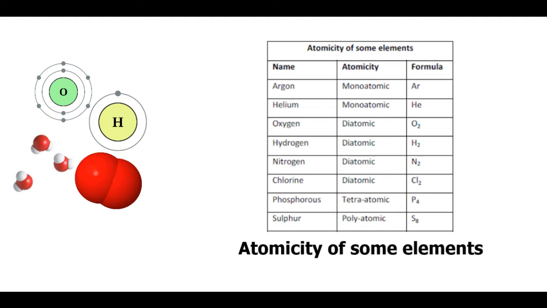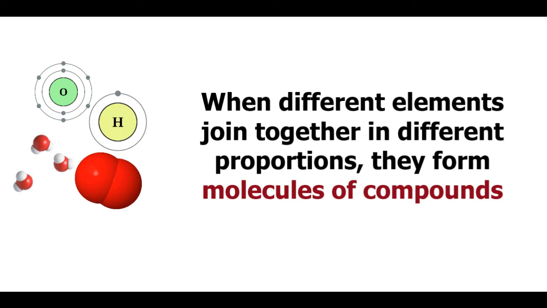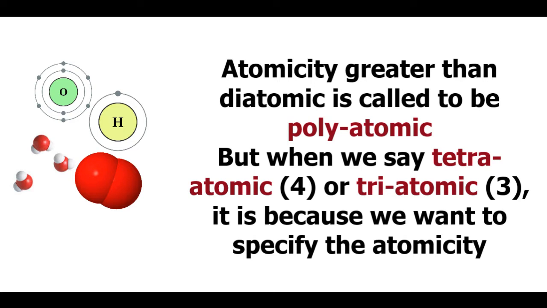Phosphorus, another non-metal, exists with the tetraatomic atomicity, which means it requires 4 atoms of phosphorus to achieve a stable state. Sulfur is known to be polyatomic as it exists as S8 in the stable state. Atomicity greater than diatomic is called polyatomic. But when we say tetraatomic or triatomic, it is because we want to specify the atomicity.